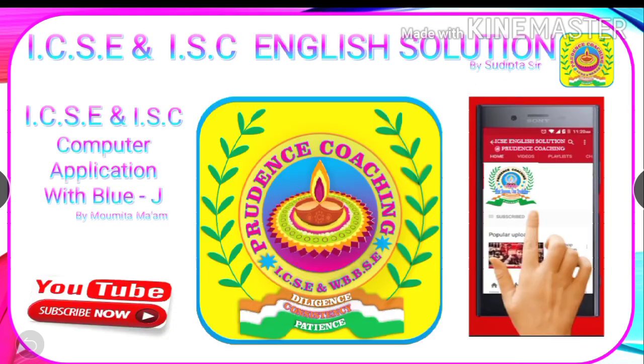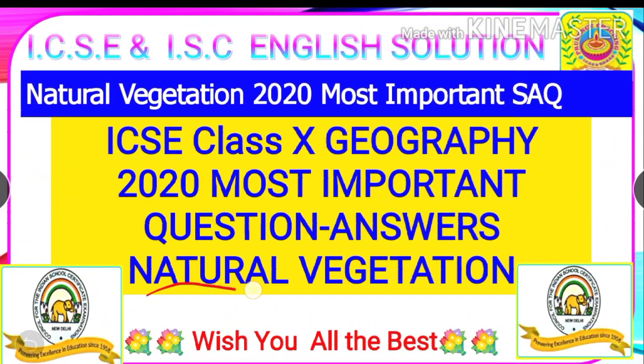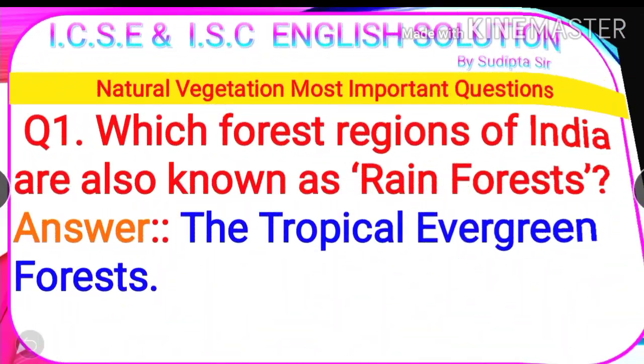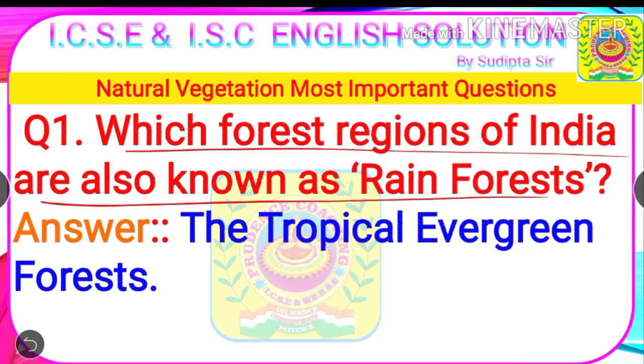Today we are going to discuss the most important question answers from the chapter Natural Vegetation, which are going to be very helpful for your geography paper 2020. So let's discuss this. Question number 1. Which forest regions of India are also known as rainforest? Answer: the tropical evergreen forest.